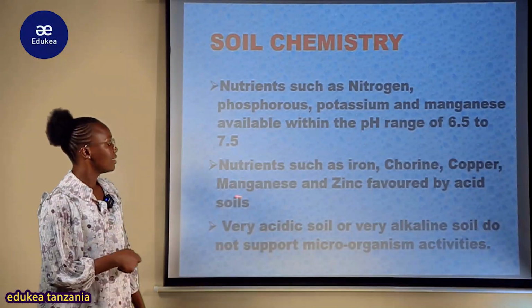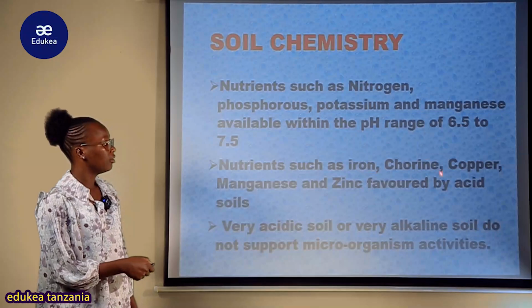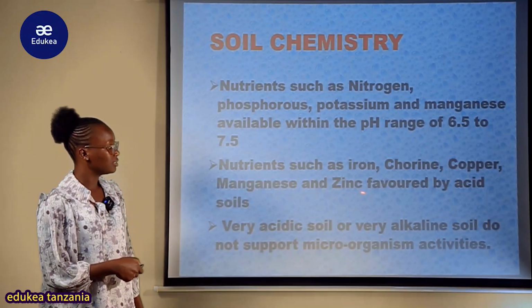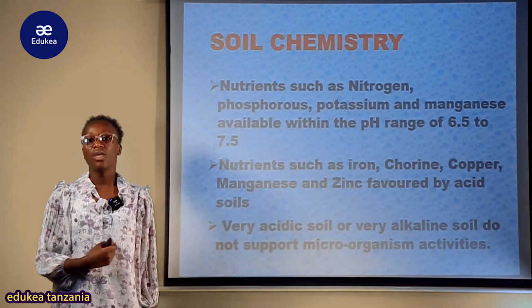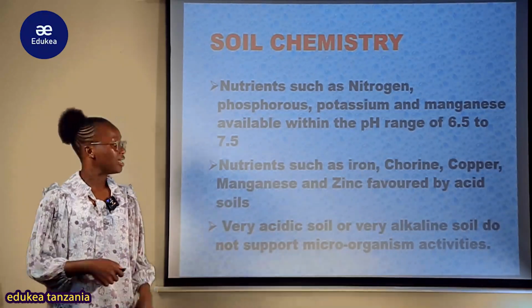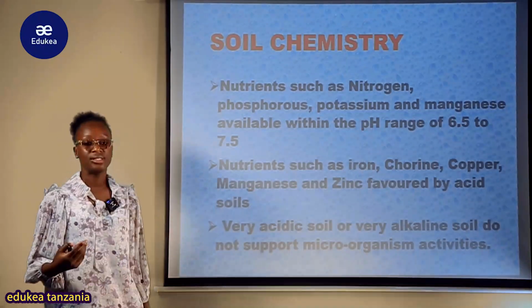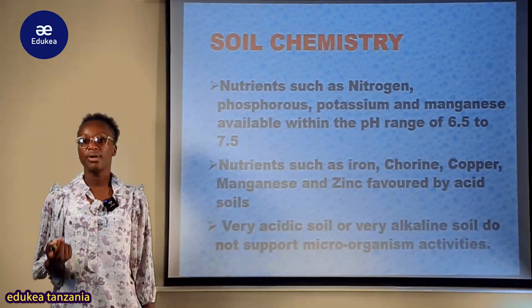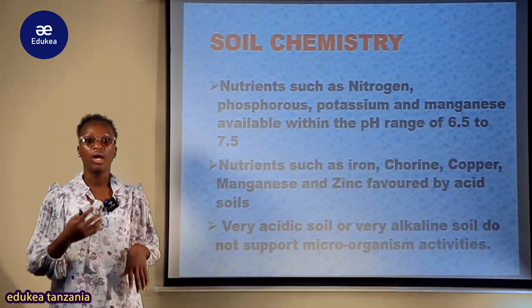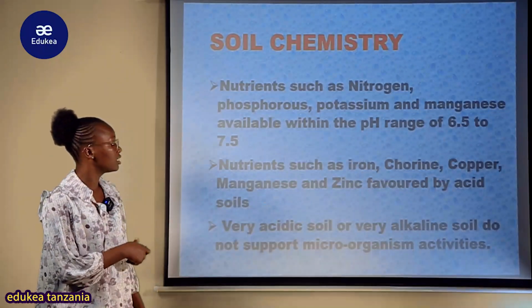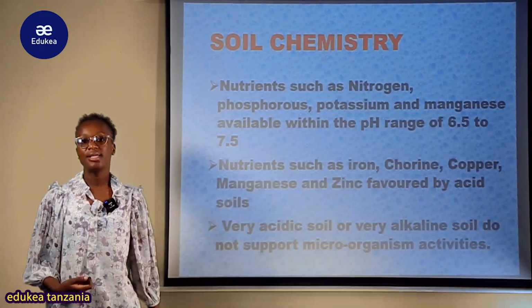But also the nutrients such as iron, chlorine, copper, manganese and zinc favored by acidic soil. Simply vile vile hizi kind za nutrient zinakuwa favored. Hizi kind of nutrient tunaziita micronutrients ambazo zinakuwa required katika small quantity for plant to grow healthy. So you can see kwamba zenyewe zinakuwa favored katika acidic soil.